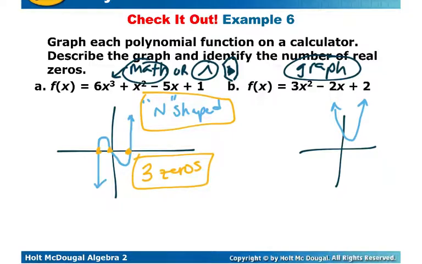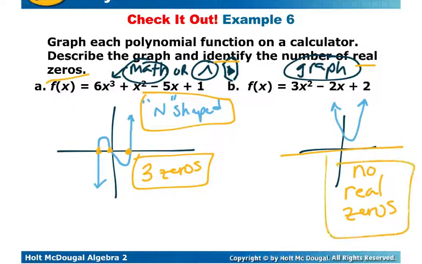Alright, after that, again, they're trying to have you identify the real zeros, and there are no real zeros here. Because again, nothing intersects that x-axis, and to describe it we would call it U-shaped, or a parabola opening up.